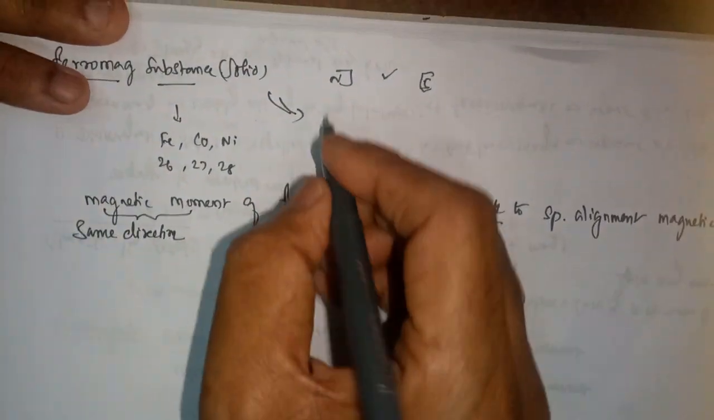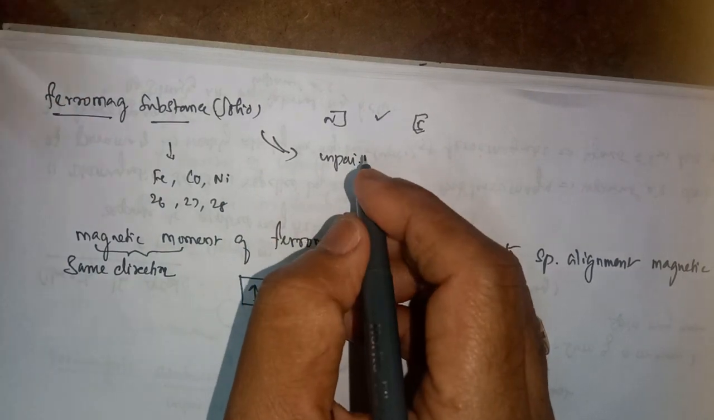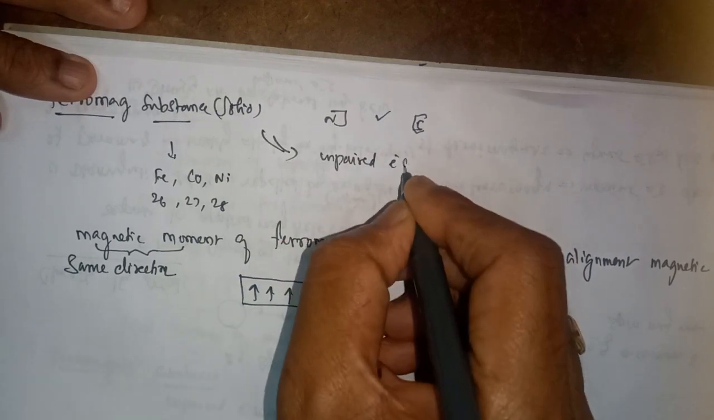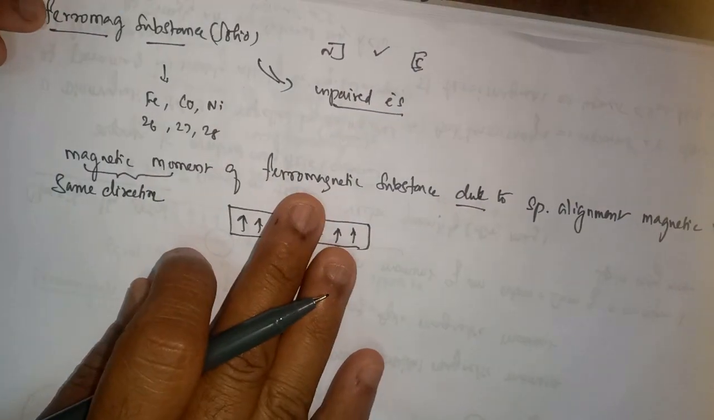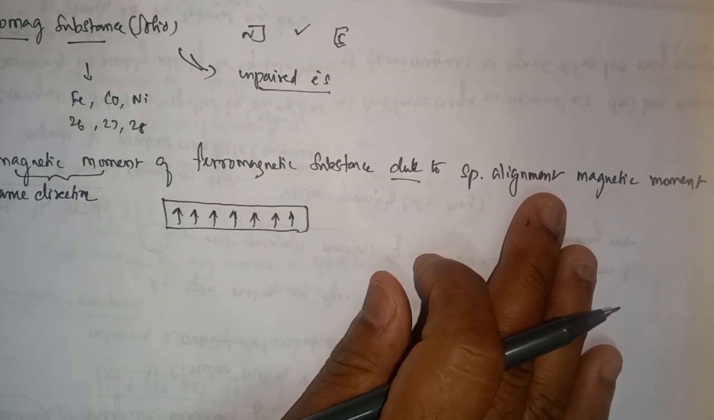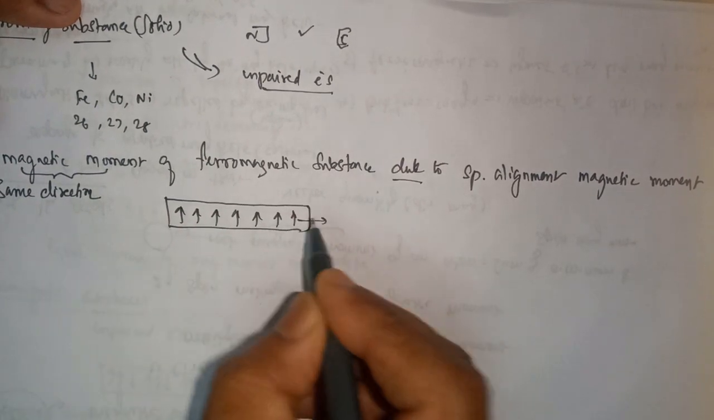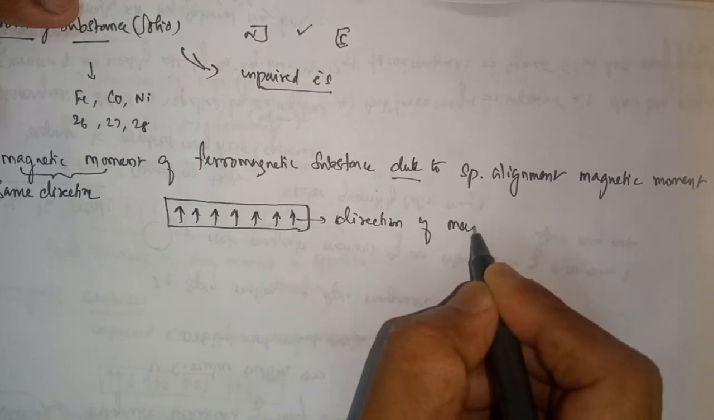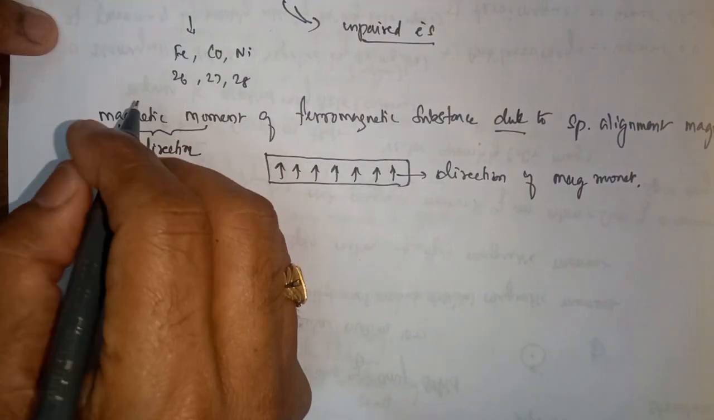Because they have unpaired electrons. They have unpaired electrons here. So the magnetic moment of ferromagnetic substances is due to spontaneous alignment. Automatically they arrange themselves, in what way? With the magnetic moment in the same direction. This is called the direction of magnetic moment. This is called a ferromagnetic substance.